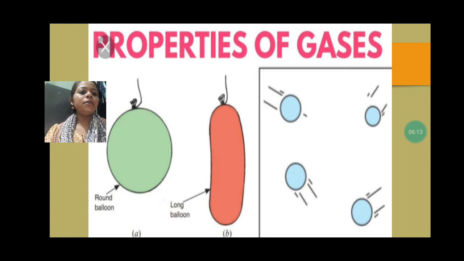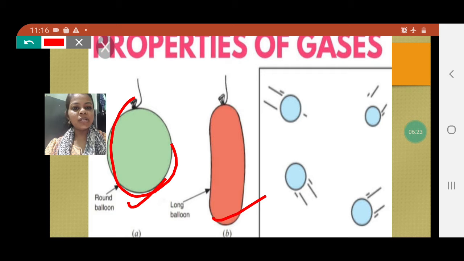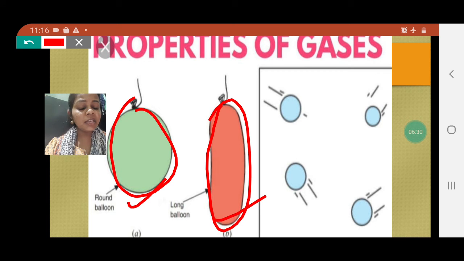And see everyone, this is the round balloon, and this is the long balloon. If we are blowing air in this balloon, it will be a round shape, and if we are blowing the same air in this, it will take this shape. That means gas does not have its own shape, it takes the shape of what we are blowing it into.